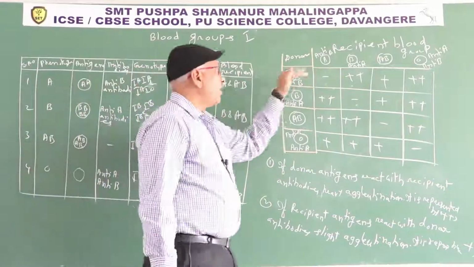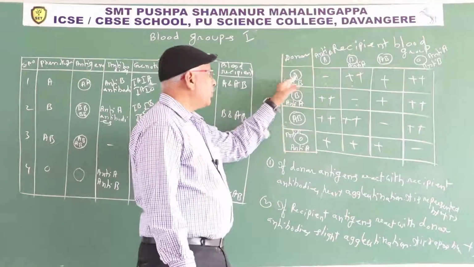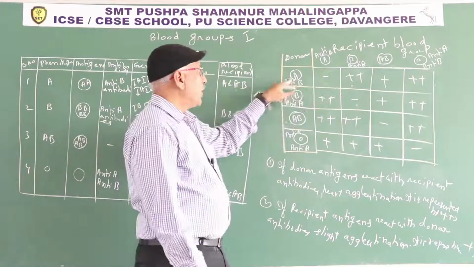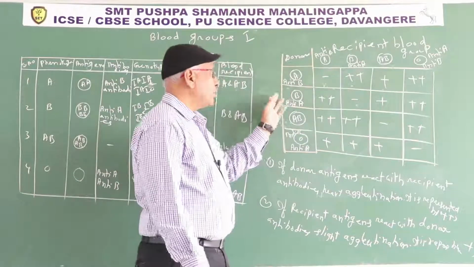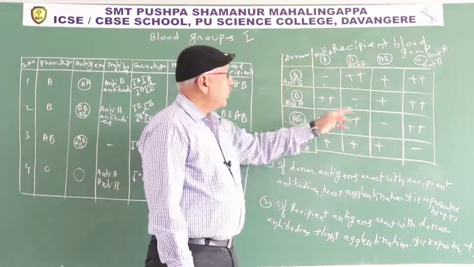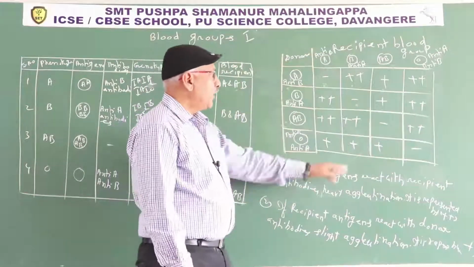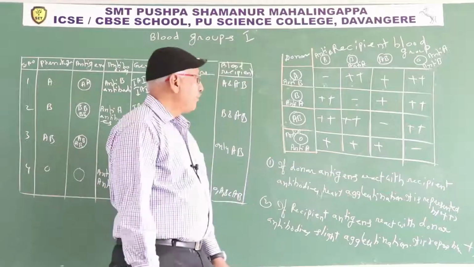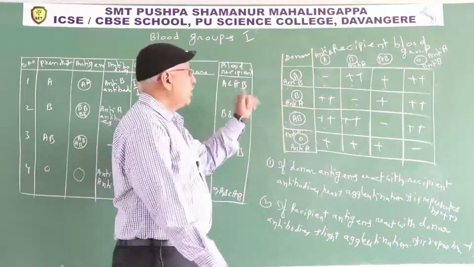So the horizontal column explains to which blood groups that particular blood group donates blood. Persons having A donate blood to A and AB. Persons having B donate blood to B and AB. Persons having AB donate blood to AB only. Persons having O donate blood to all.